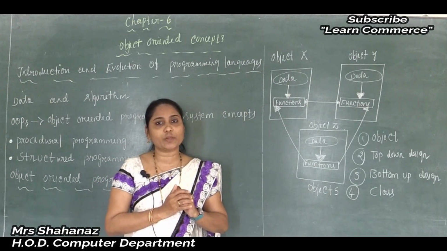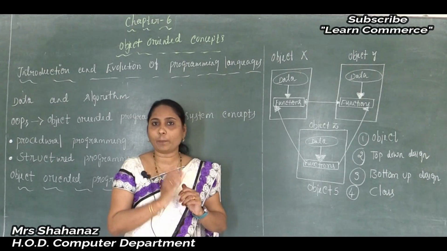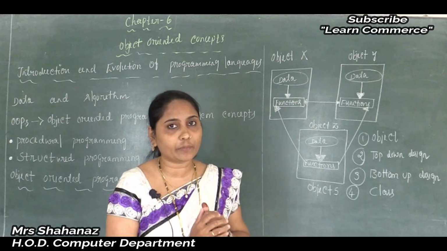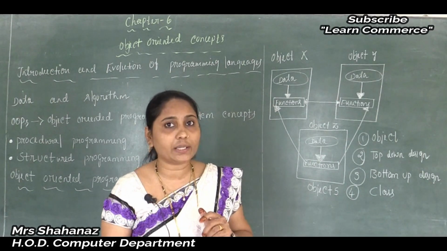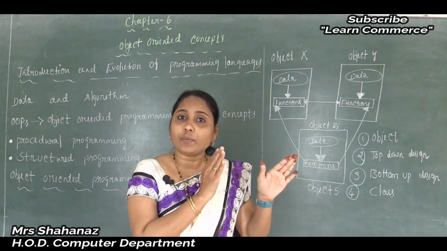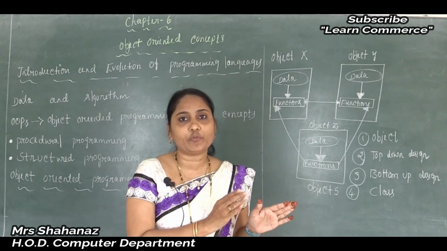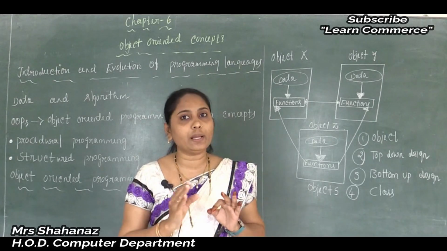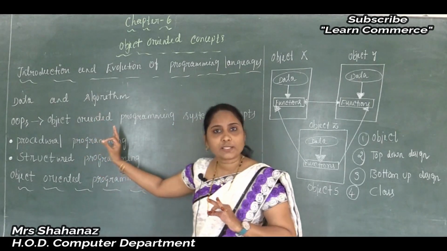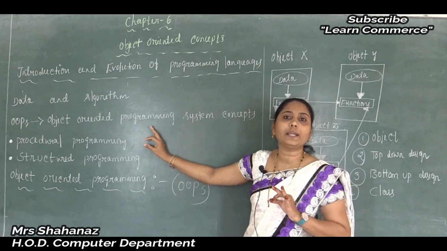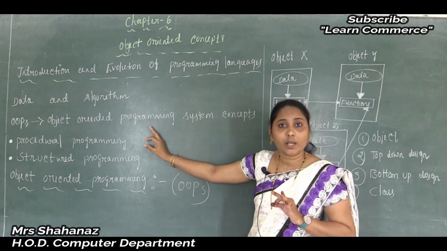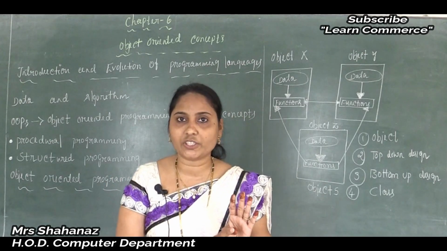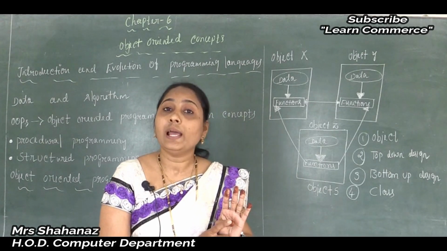But is it possible to solve a complex, problematic program by using the traditional programming languages? So the software engineers felt that it was very difficult to develop complex programs using the traditional programming languages. The traditional programming languages are the procedural languages and the structured programming languages.